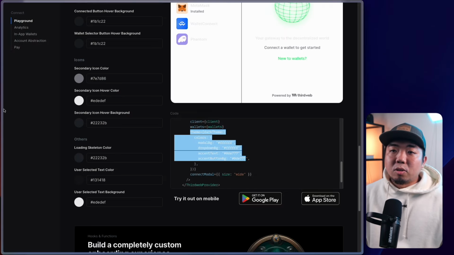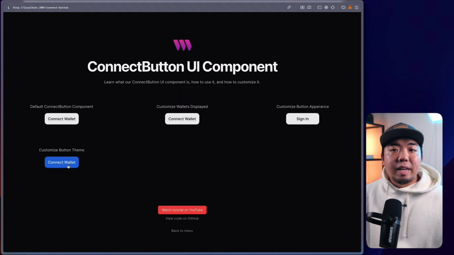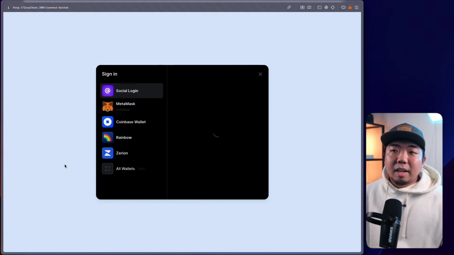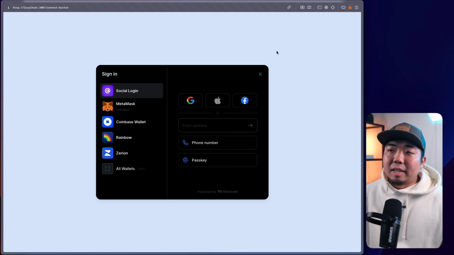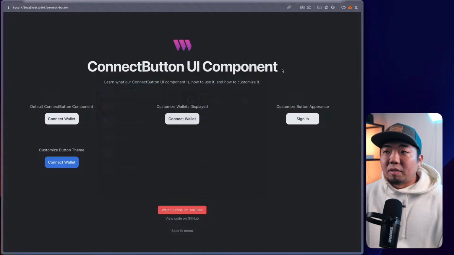Come back here to my demo project. And there you go. You can see I have a different color Connect button and everything now. When I click on that, the background is a solid color. I have like different color secondary text and everything. And I can change and customize all of that.